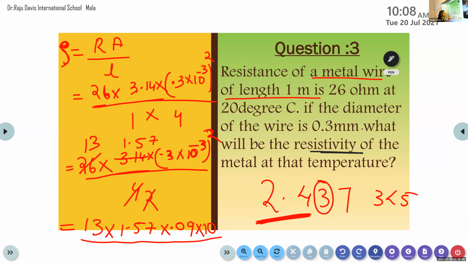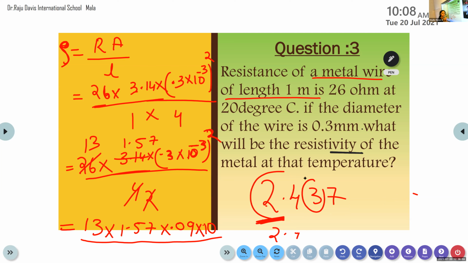So keep the digit as it is, that is 2.4 itself. If and only if the next digit that we are going to drop is greater than 5, then only we can increase it by 1. Here in 2.437, the digit that we are going to drop is 3, and 3 is less than 5. So the final answer is 2.4 itself.